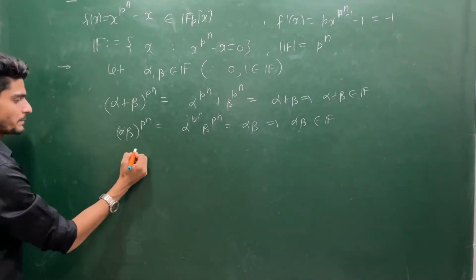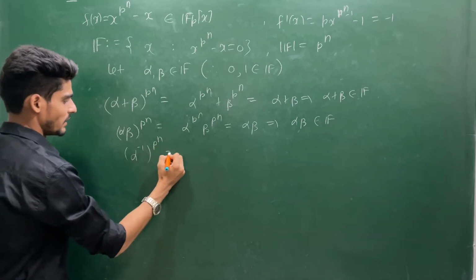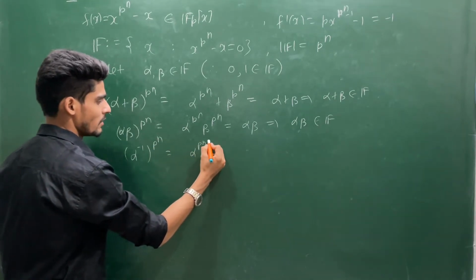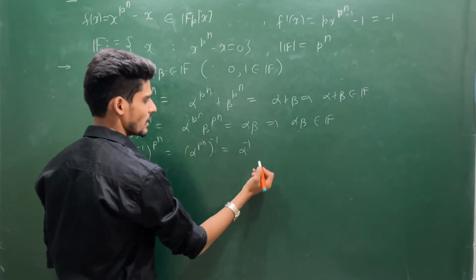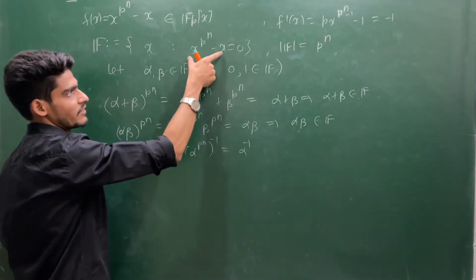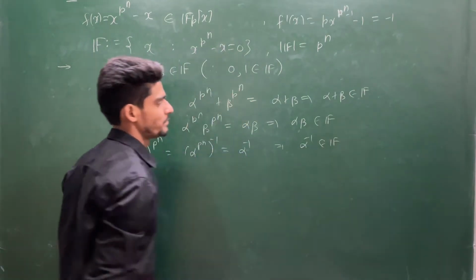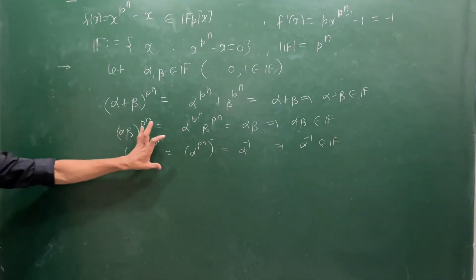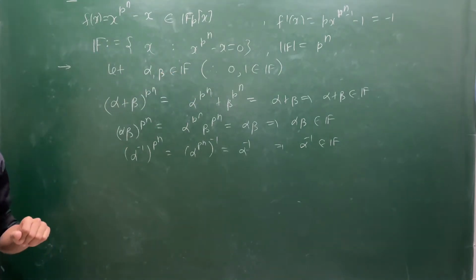Let's see alpha inverse whole power p^n, but this is the same as alpha power p^n whole power minus 1, but alpha power p^n is the same as alpha, so this is alpha inverse. That means alpha inverse is satisfying this equation, so this implies alpha inverse belongs to F. Now it is clear that this F satisfies all the hypotheses of a field.